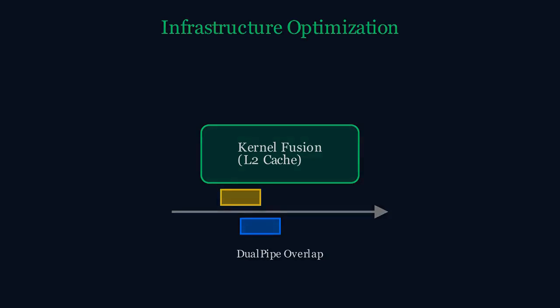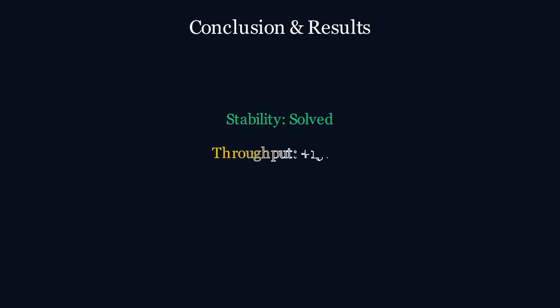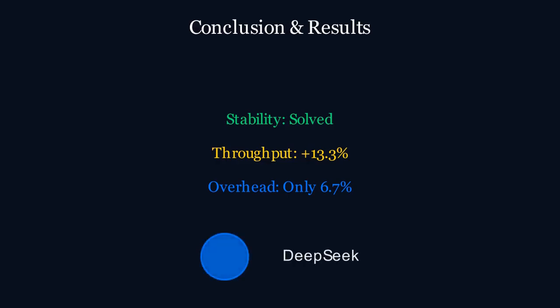mHC achieves superior stability compared to standard hyper-connections and scales flawlessly to over 27 billion parameters. It offers a 13.3% throughput gain over unoptimized baselines with only a 6.7% overhead. By constraining topology to a stable manifold, DeepSeek has laid the groundwork for the next generation of efficient, ultra-deep architectures.